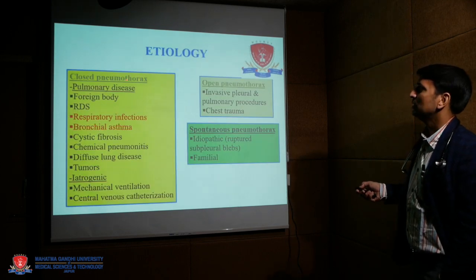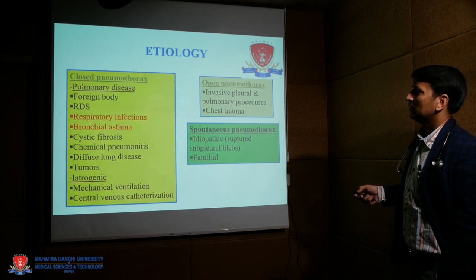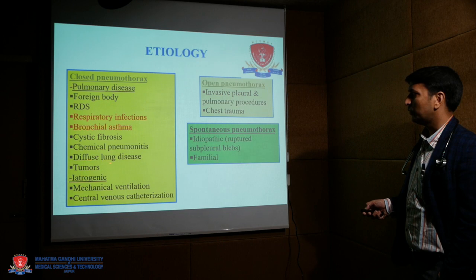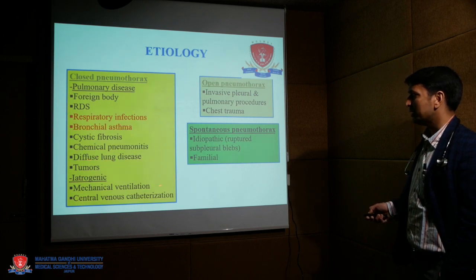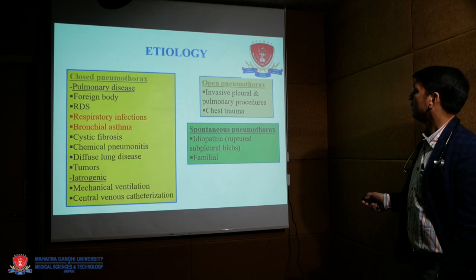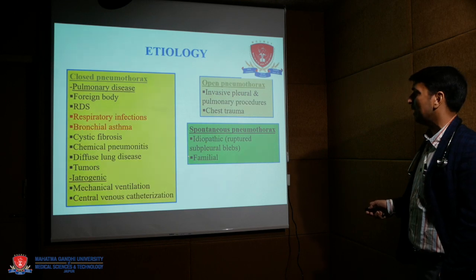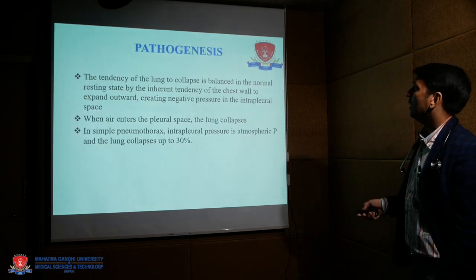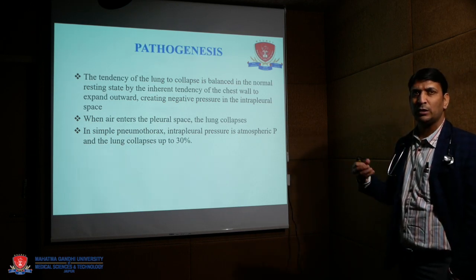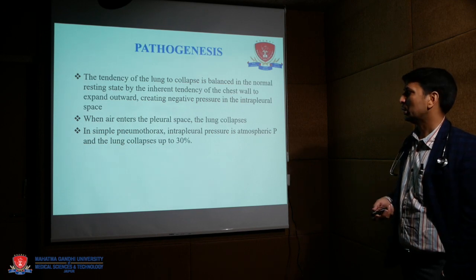There are different etiologies. Closed pneumothorax: pulmonary disease, foreign body, respiratory distress syndrome, respiratory infection, bronchial asthma, cystic fibrosis, chemical pneumonitis, diffuse lung disease, tumors, iatrogenic causes, mechanical ventilation, which means high pressure, and central venous catheterization. Open occurs by invasive pleural and pulmonary procedures and chest trauma. And spontaneous: idiopathic, ruptured subpleural blebs, and familial. We will discuss the pathophysiology and pathogenesis of pleural effusion and pneumothorax in the next class. Thank you.